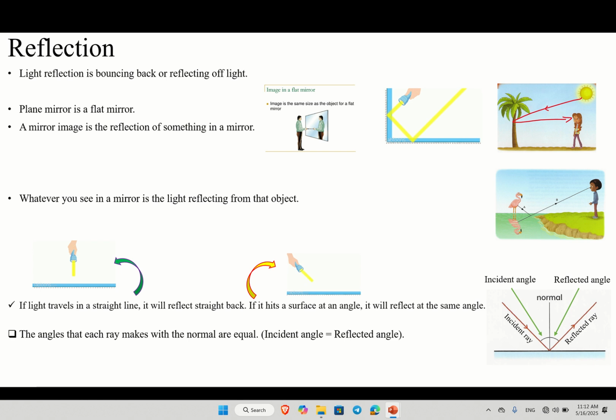I hope you understand everything, and you have to know these two. If you throw the light straight, it's going to come back straight. If you throw the light at any angle, it's going to go back at the same angle. It means if the incident angle is 25, the reflected angle must be 25. If the incident angle is 45, the reflected angle must be 45. You have to know these things. And that was today's lesson.